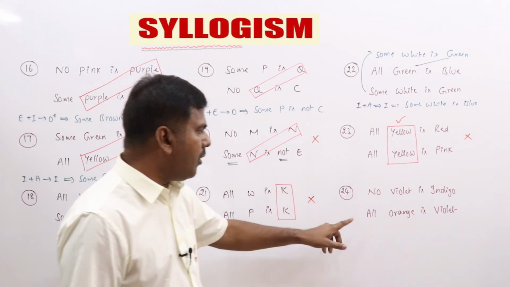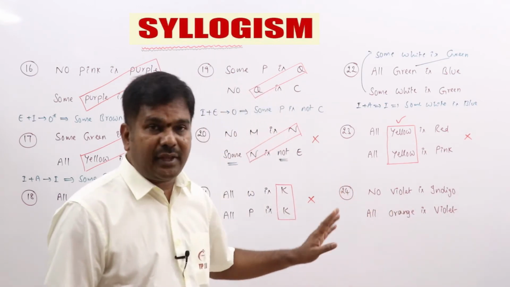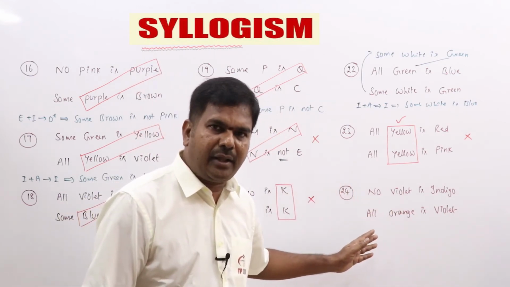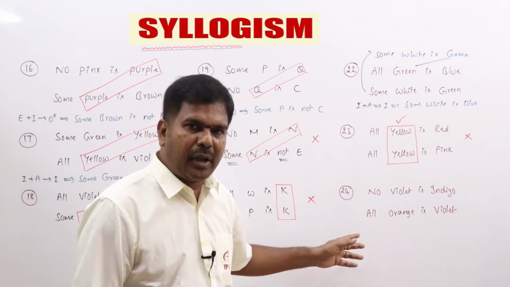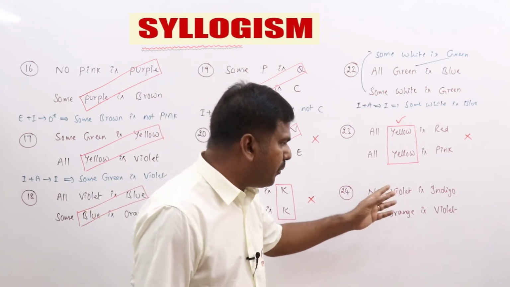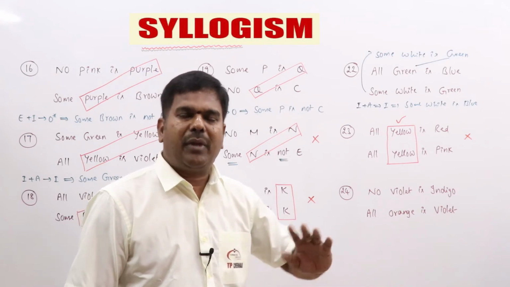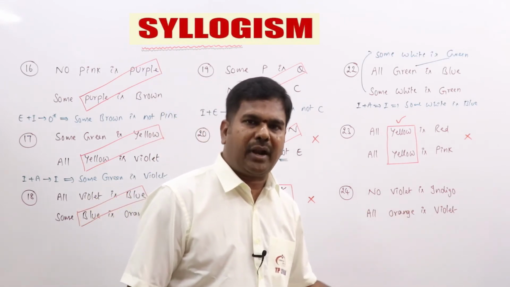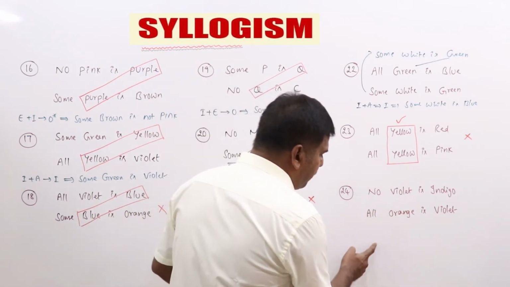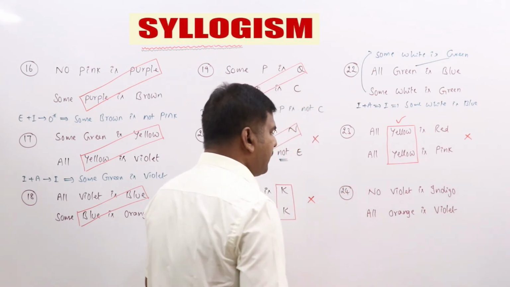So come to the last one. No violet is indigo, all orange is violet. So E plus A is O star, but has it been properly aligned? Common term is there, but has it been properly aligned? No, right? So to make proper alignment, what else can we do? By interchanging the statements, you can make proper alignment. You can send the first statement to the bottom or the bottom statement to the top.